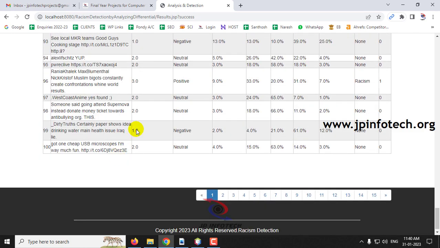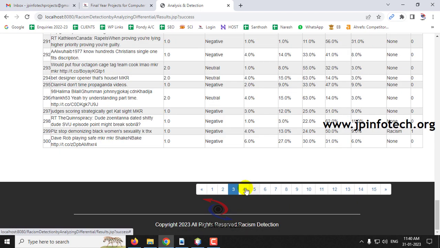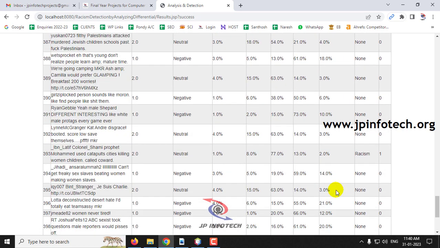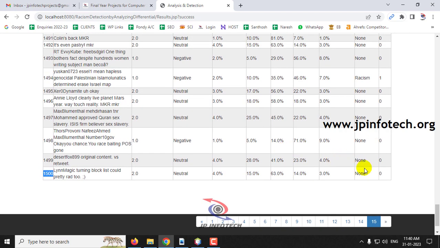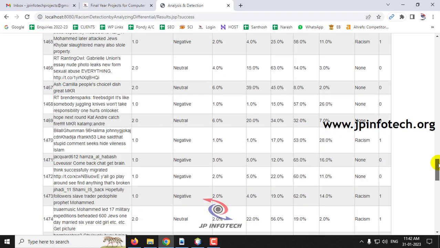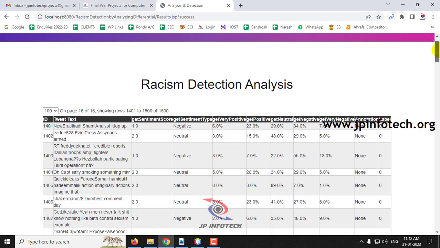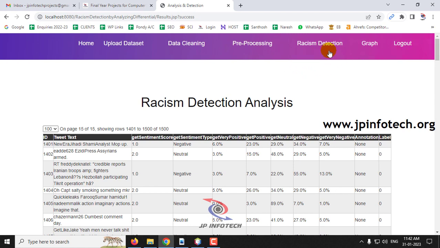You can see all the tweets have been classified and displayed, and you can navigate through each and every page and check completely till the last tweet, that is 1500, and see all of it classified and shown. In this way the racism detection analysis is made, and finally comes the graph part.